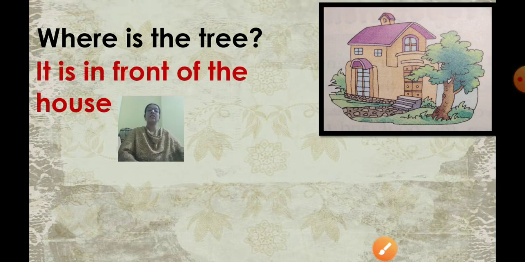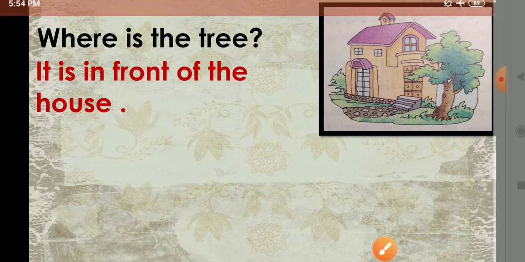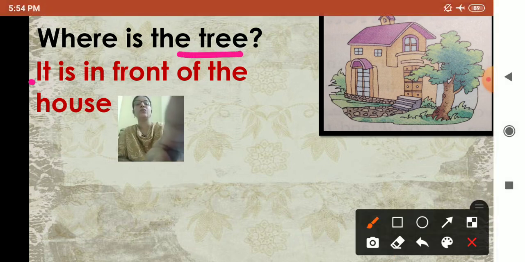It is in front of the house. Where is the tree? It is in front of the house. So, in place of the tree, we had used it. Okay. So, where is the tree? It is in front of the house. Okay.